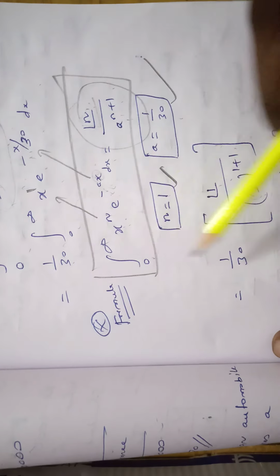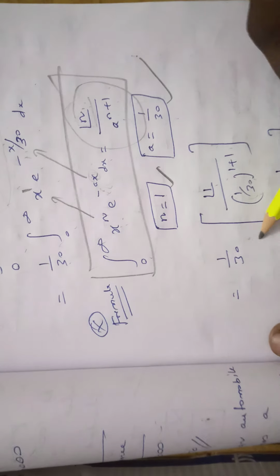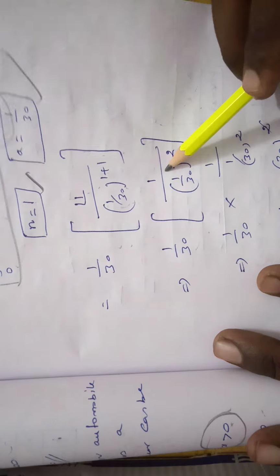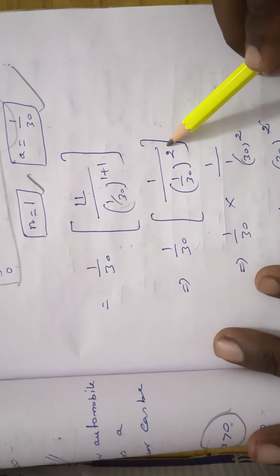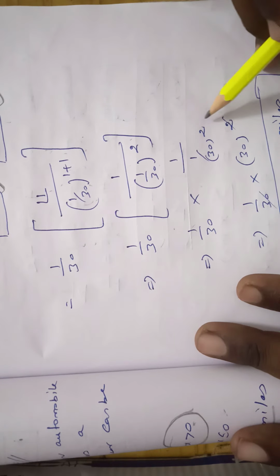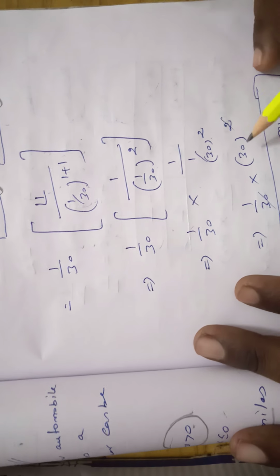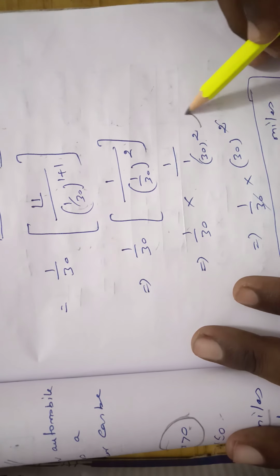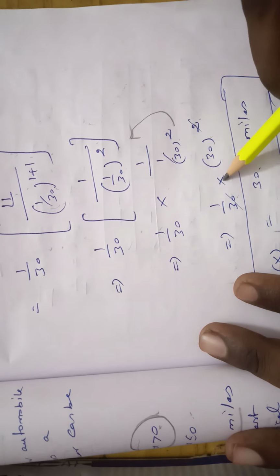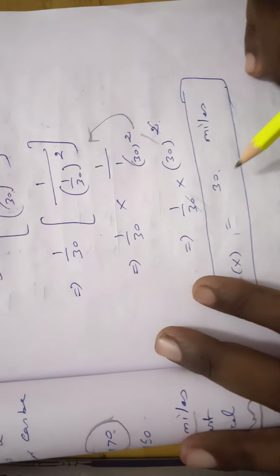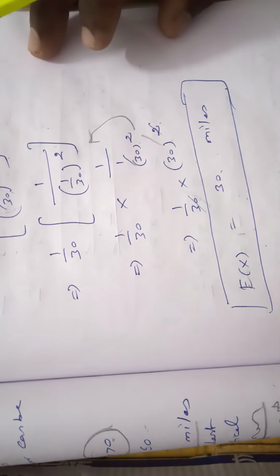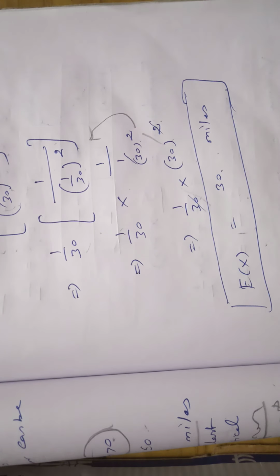The 1 by 30 is already a constant in this problem, so take it outside: 1 by 30 into 1 by 30 whole square. That is 1 by 30 into 30 square, taking 1 by 30 as a reciprocal. So the 1 power is cancelled. The final answer is expectation of x equal to 30 miles. This is the solution of the problem.